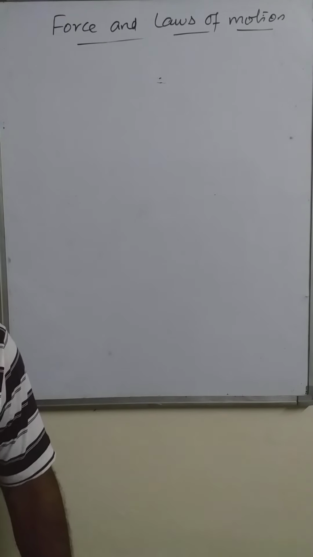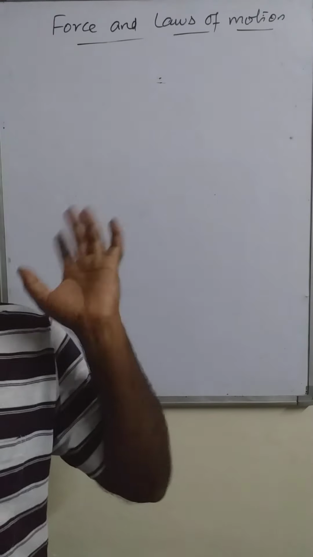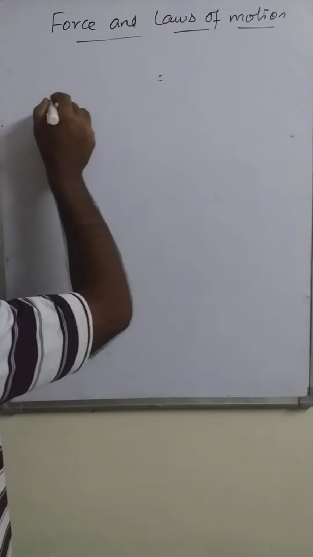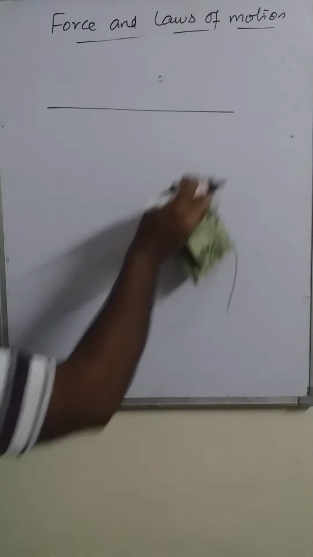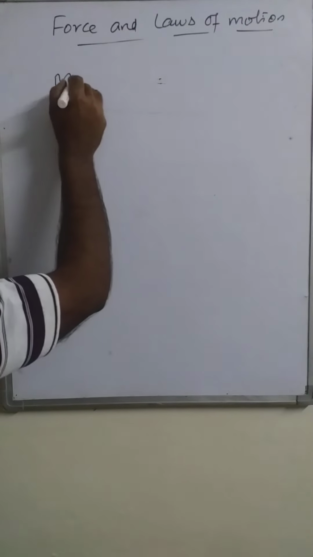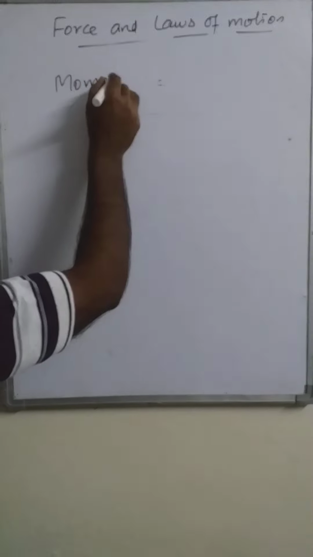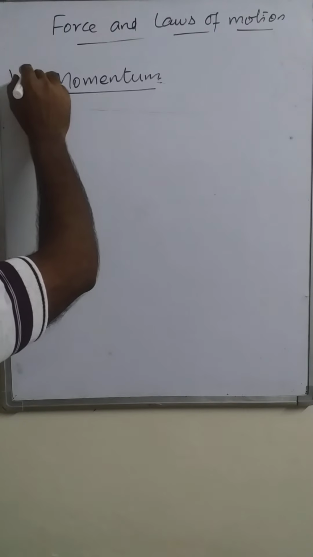That quantity comes in every moving object. Suppose this is an object. What is that quantity? That is momentum. Otherwise you can say it is also linear momentum.